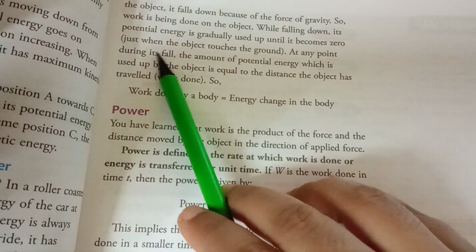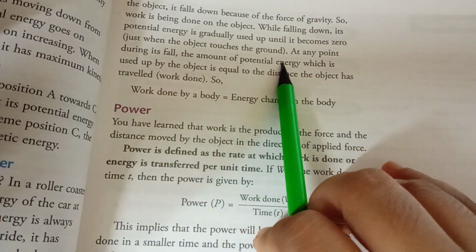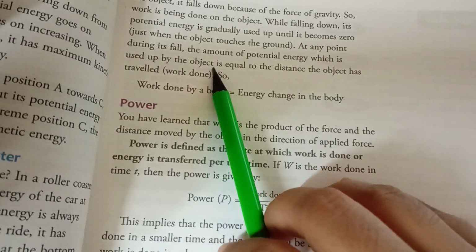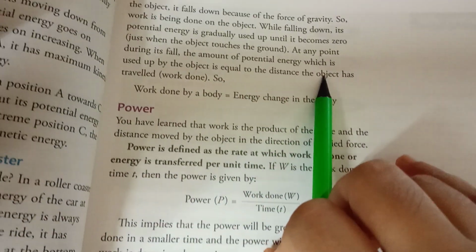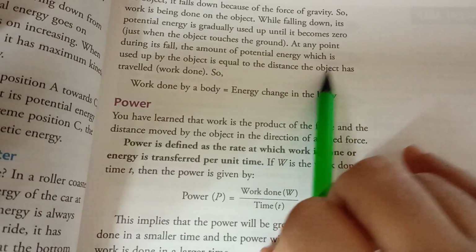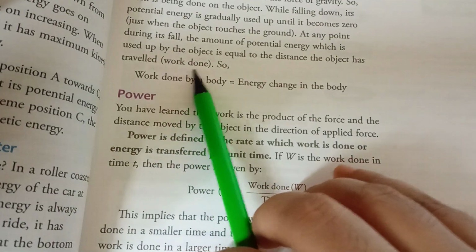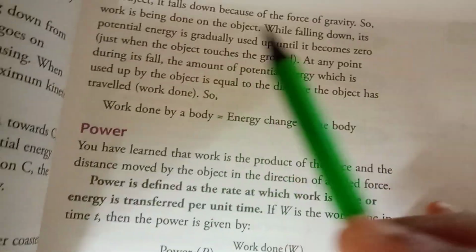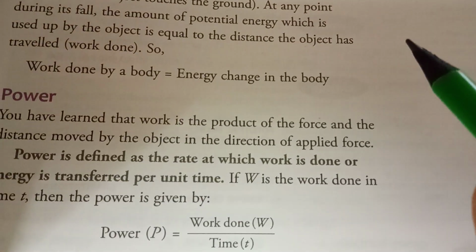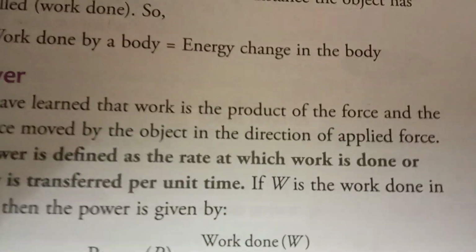At any point during its falling, the amount of potential energy which is used up by the object is equal to the distance the object has traveled, or you can say it is the work done. So work done by a body equals the energy changed in the body.